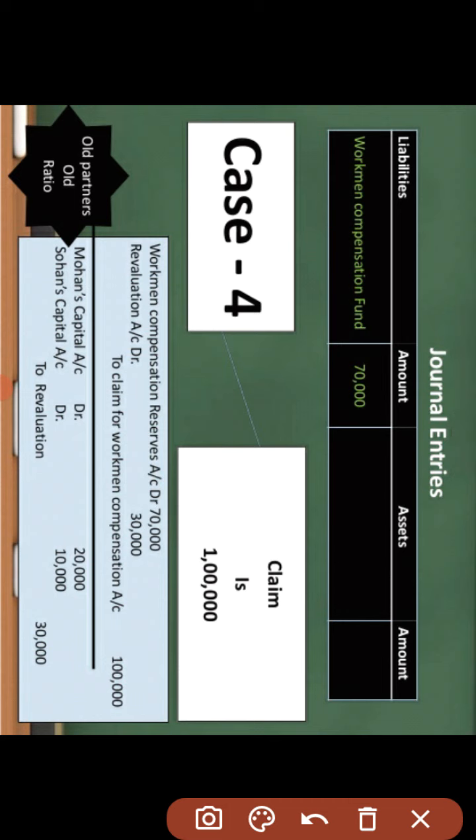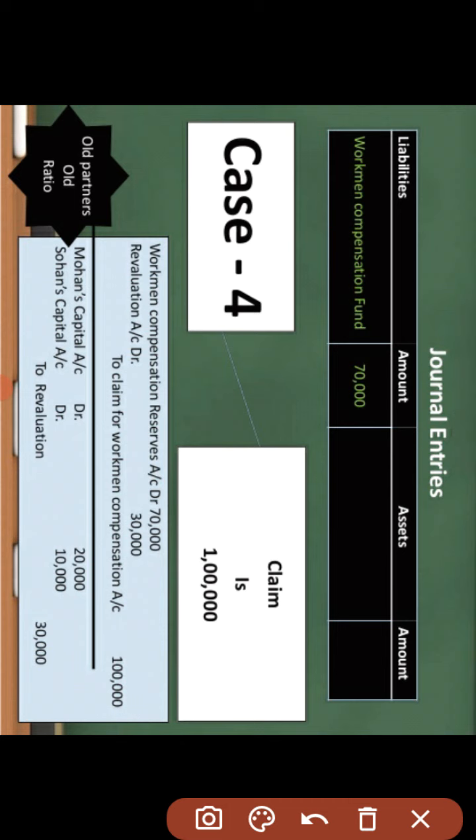Then the workman compensation reserve account will be debited for 70,000, and revaluation account will be debited for 30,000, and the claim for workman compensation for 1 lakh. Then we have to debit the old partners for their share: Mohan capital account debit, Sohan capital account debit, to revaluation account.